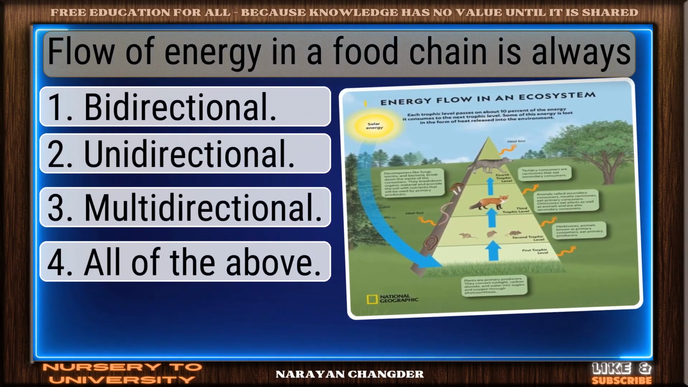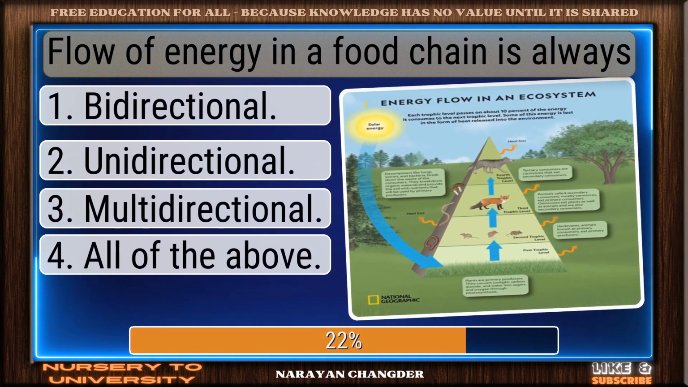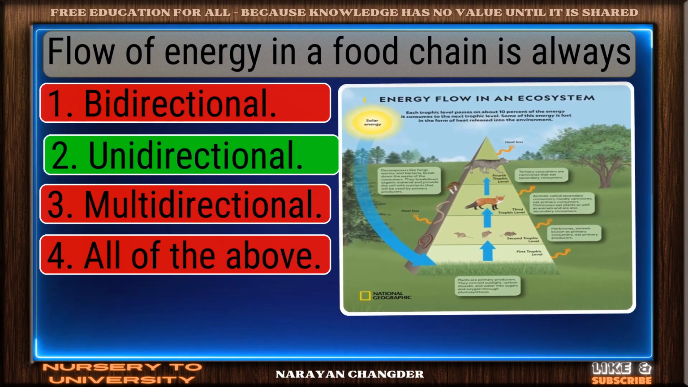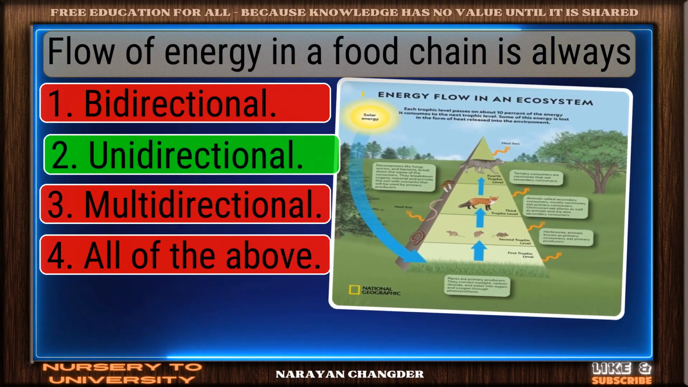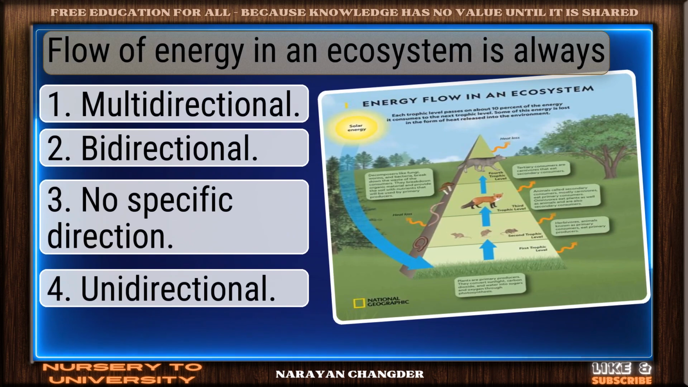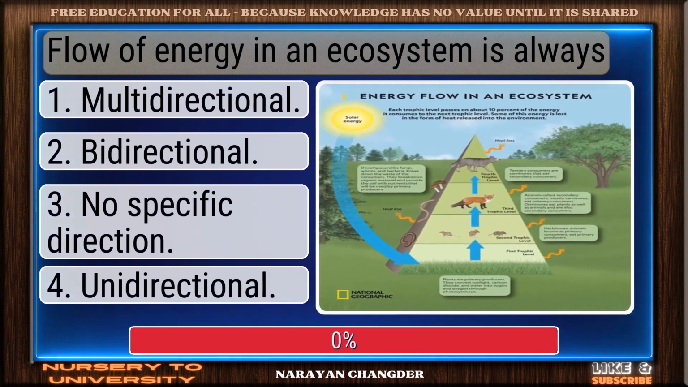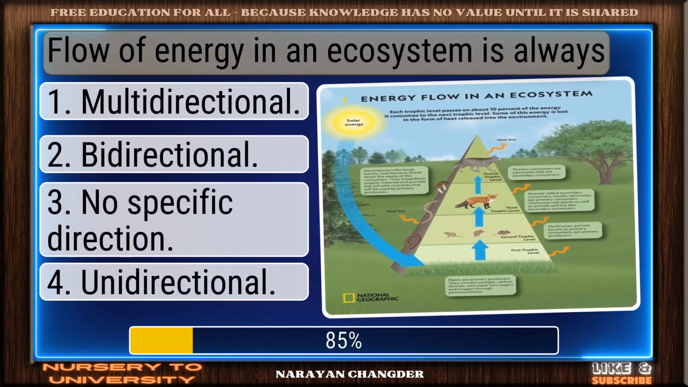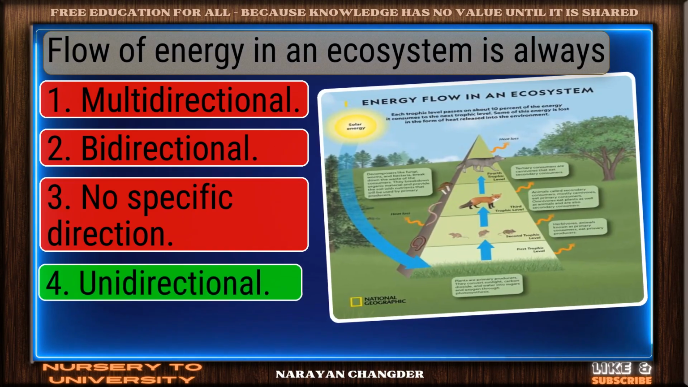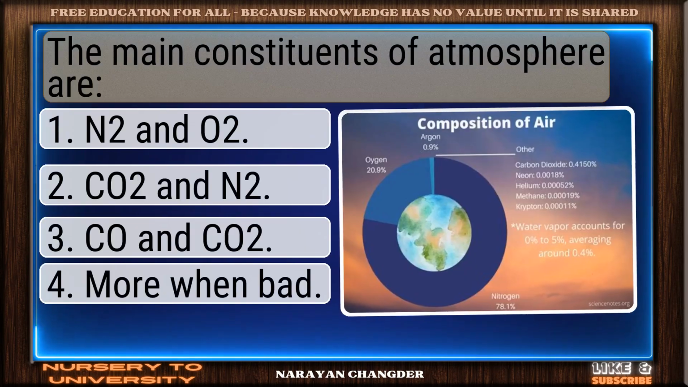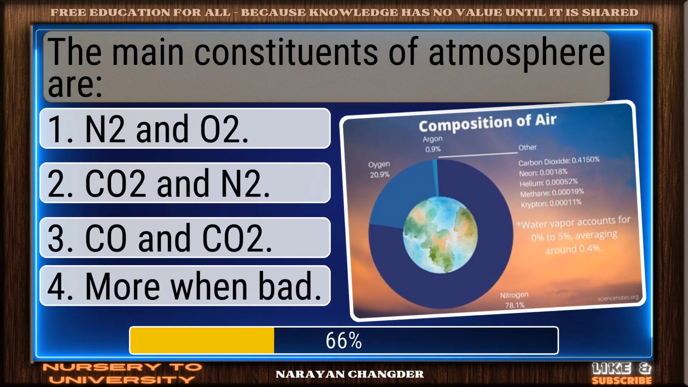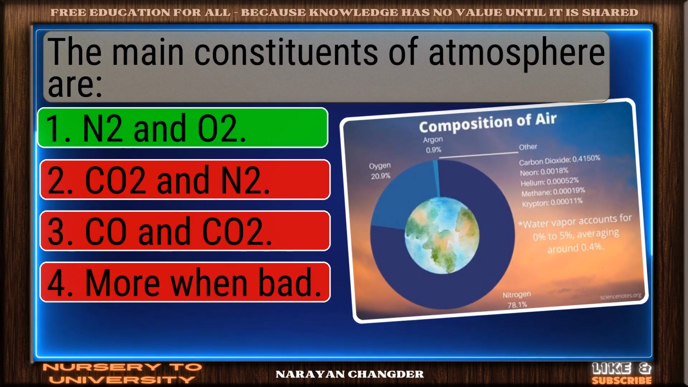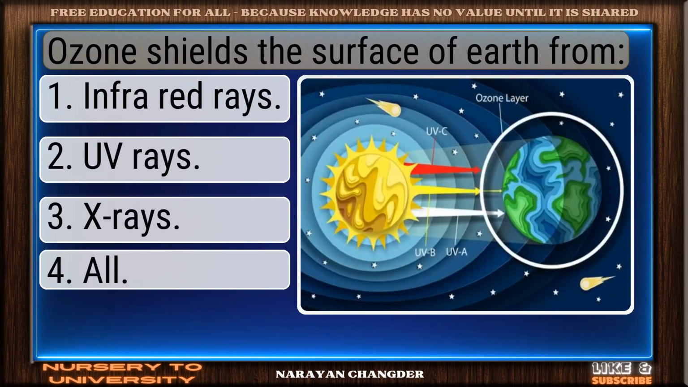Flow of energy in a food chain is always. Correct response. Unidirectional is accurate. Flow of energy in an ecosystem is always. On track. Unidirectional is correct. The main constituents of atmosphere are. Strong choice. N2 and O2 is right.